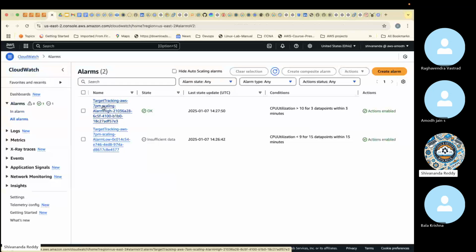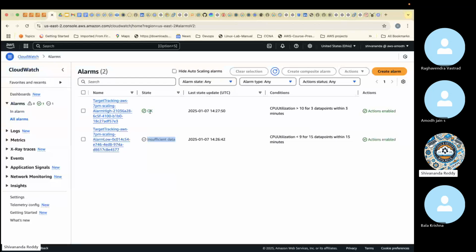Target tracking, AWS scaling alarm high. High means above 10%. Above 10% means a server will come. But our CPU utilization is not 10%, it's less than 10%. That's the reason the OK state is there. But for the target tracking policy scaling alarm low, alarm low means below 10%. So insufficient data is there.